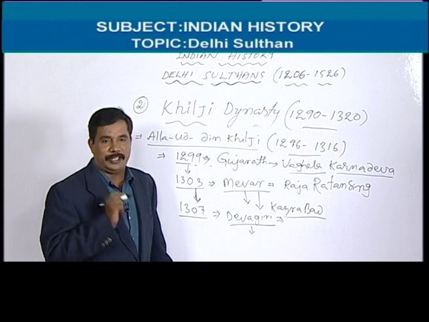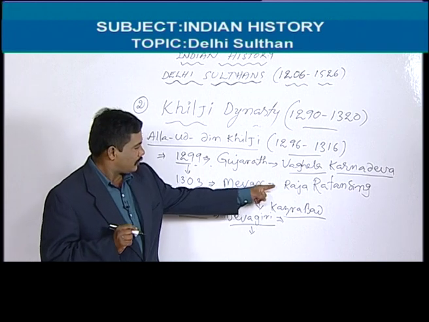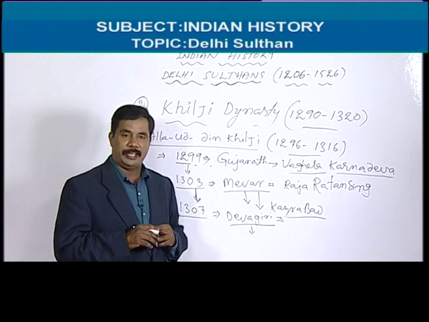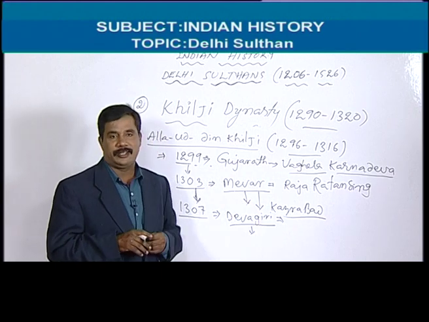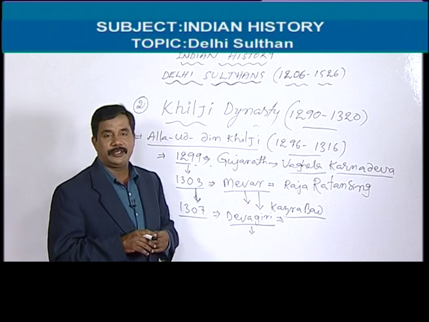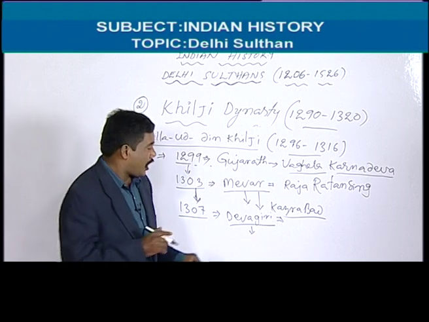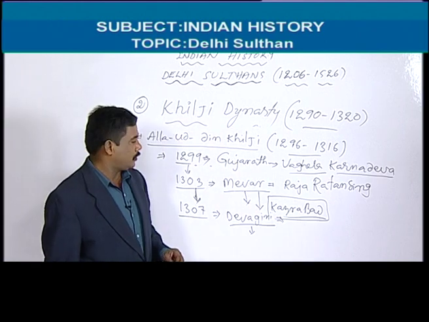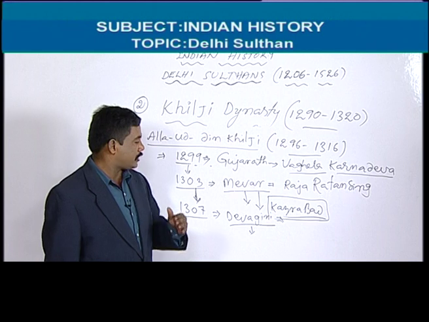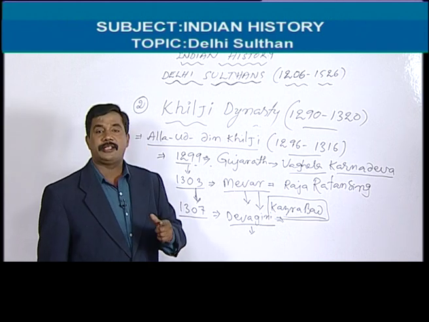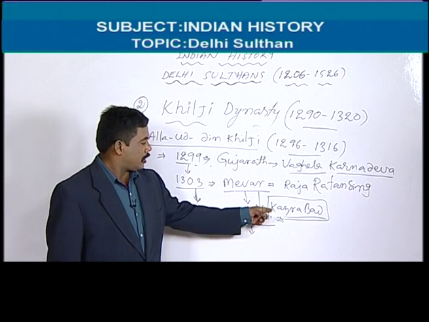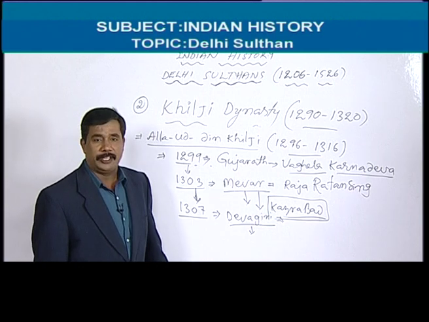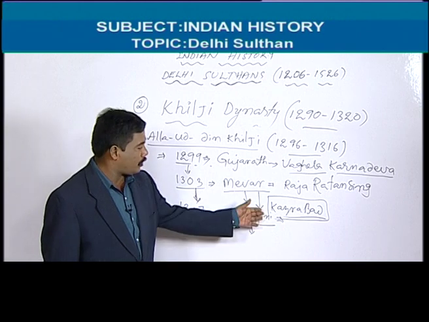So his daughter Deval Devi. Khizr Khan, who was the son of Alauddin Khilji, married her here. It is an important matter, how are we knowing that? Amir Khusrau wrote a book. This book explains the love story between Khizr Khan and Deval Devi. Because of that book, we are knowing this information.